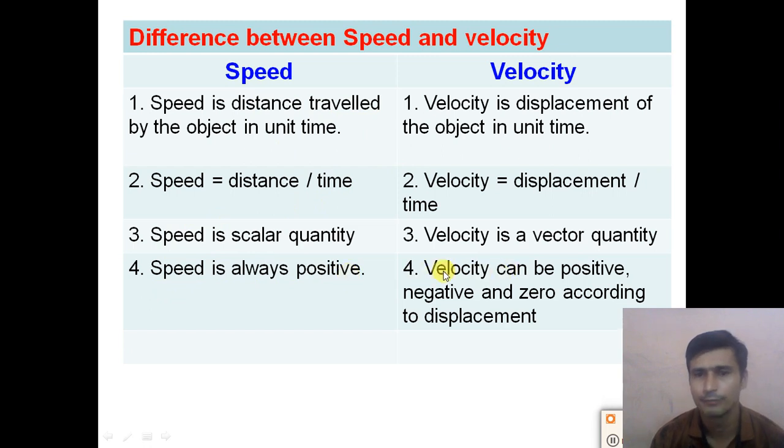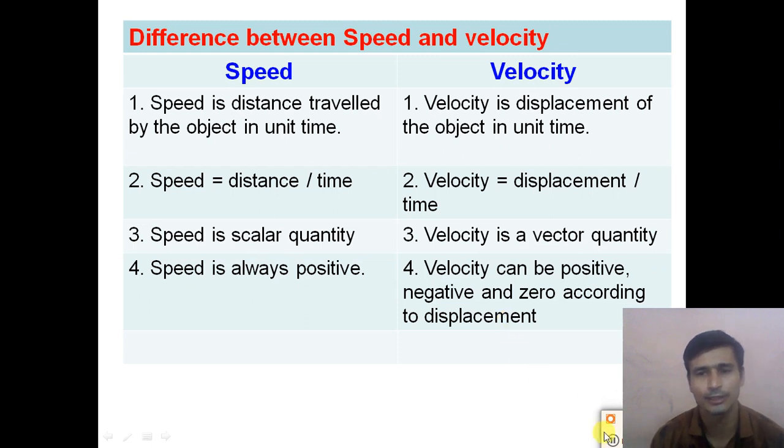Whereas velocity can be positive, negative or zero according to the displacement. If the displacement is positive, the velocity is positive. If the displacement is negative, the velocity is negative. And if the displacement is zero, the velocity is zero.